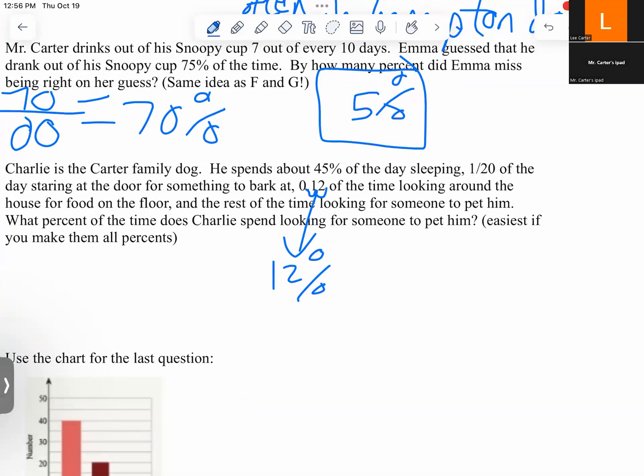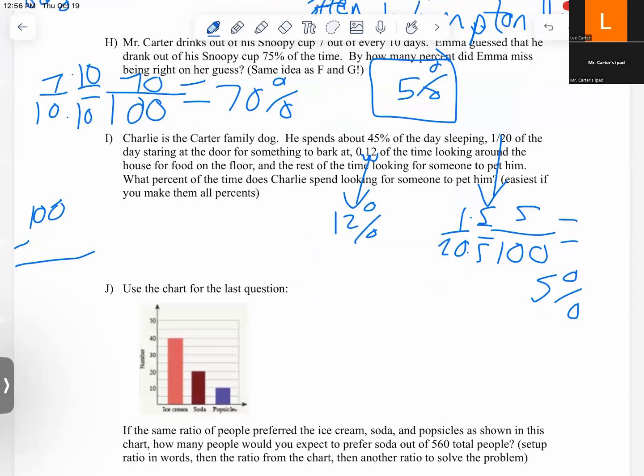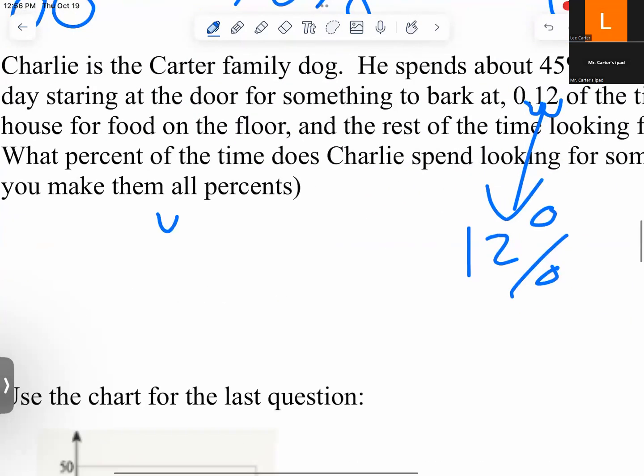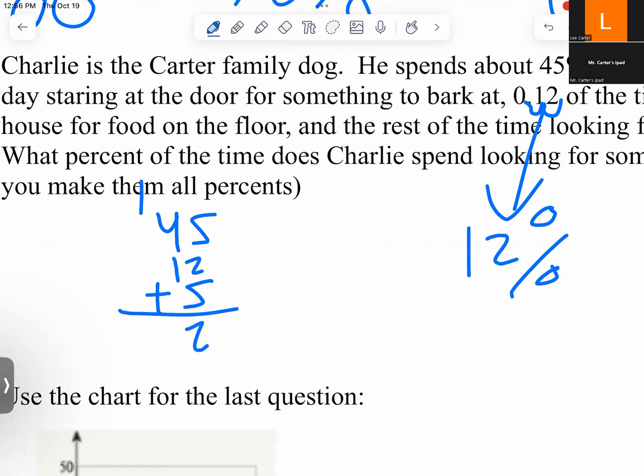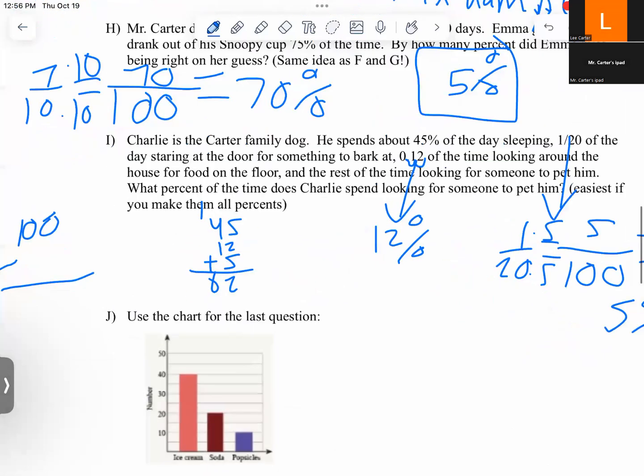And then 1/20th, we're going to say, all right, percents are out of 100. That's going to be 5%. All right. So we have 45%, we have 12%, and we have 5%. Right. So that's 62% we've already got that he's doing something.